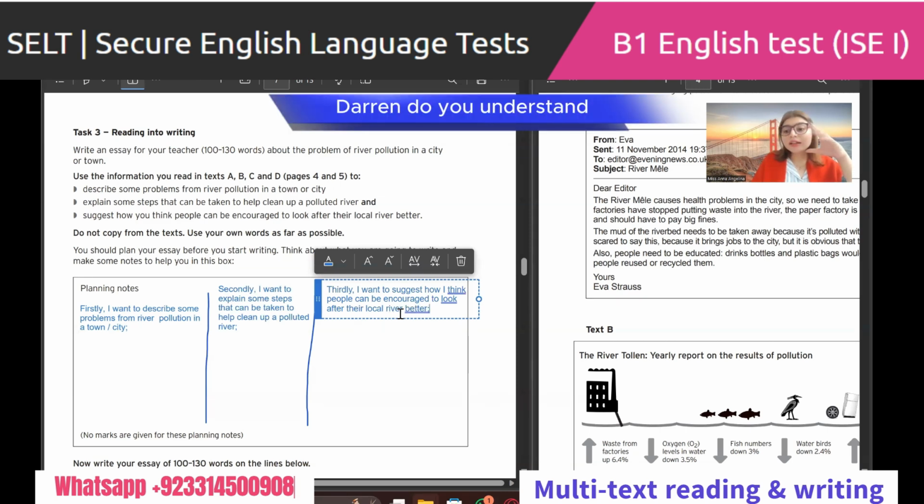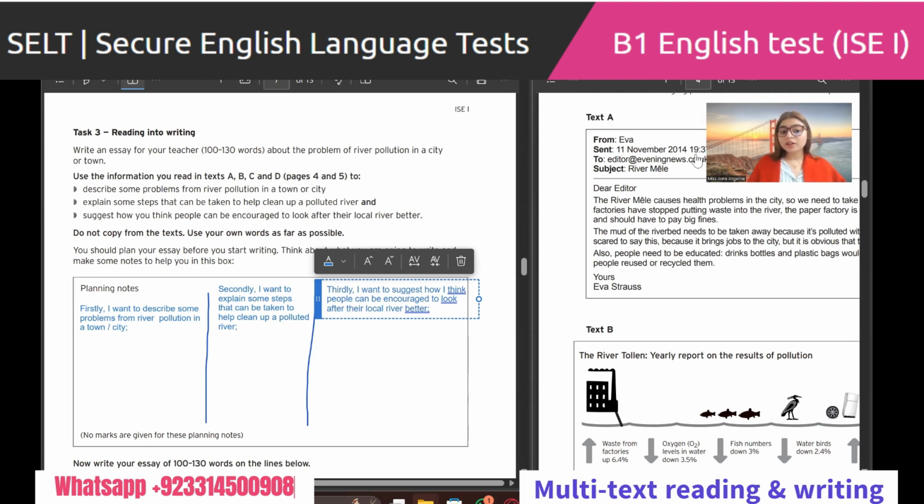Darren, do you understand? This is the beginning of the task. Right now, we have not done anything. We have not used our mind. We have not used even our spelling. We have not used anything. Darren, is that right? Yeah. So could you explain how will you start? These 3 points are the starting paragraphs.